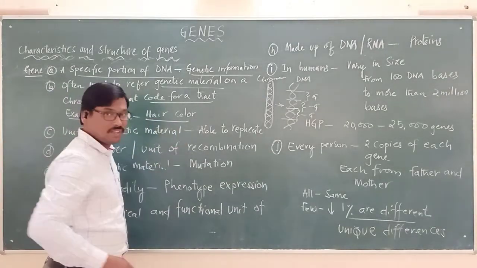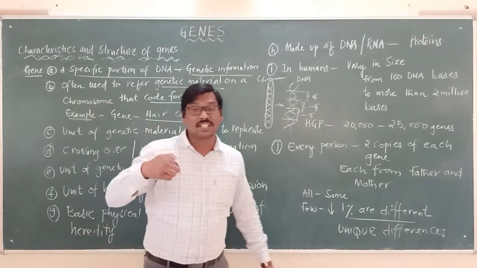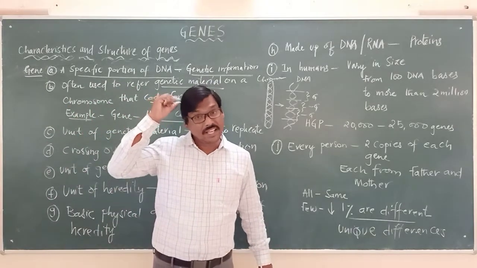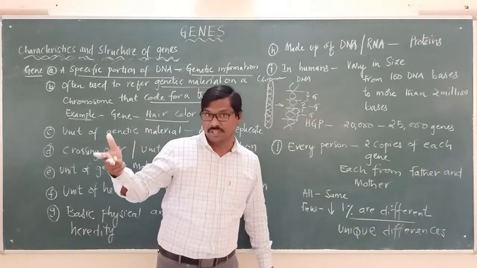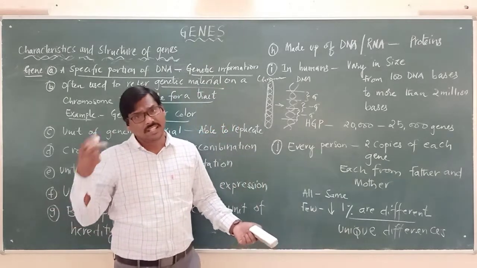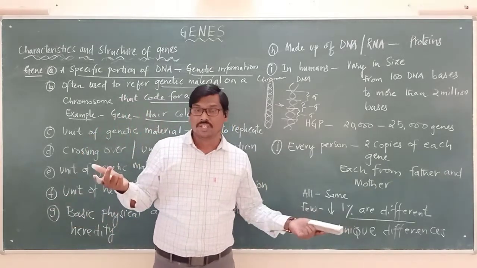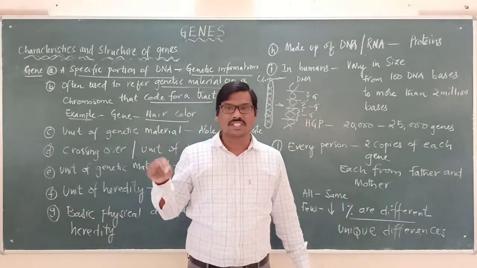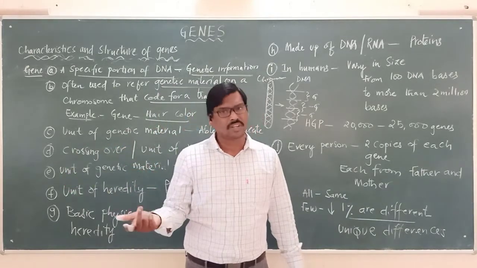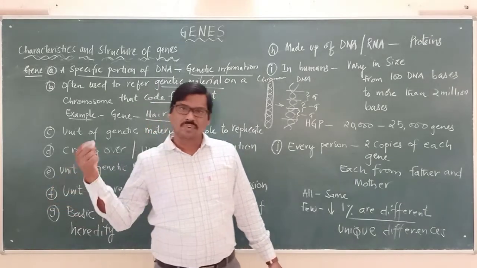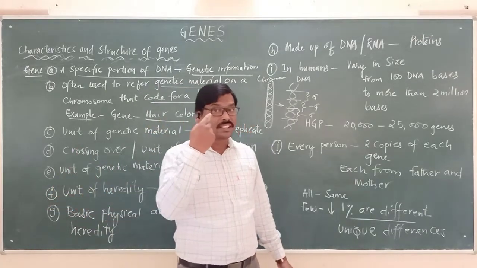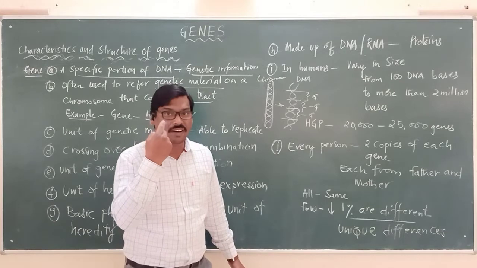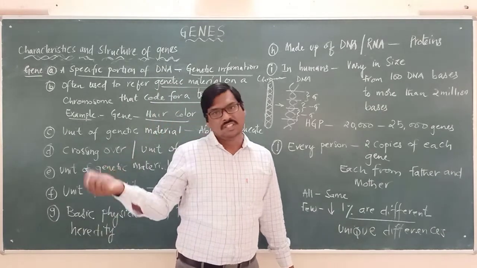For hair color, there will be a gene for giving the hair color. In different people, in different continents, the color of the hair will be different. That is coded by a gene present in the body. Skin color is again under the control of a gene. The color of the eyeball is also under the control of a gene.